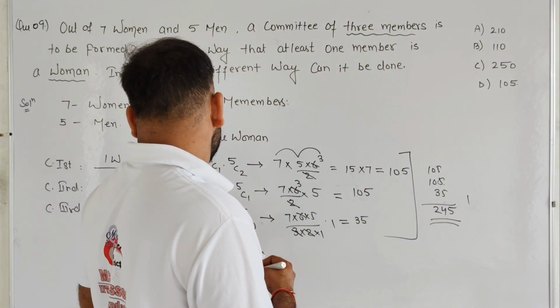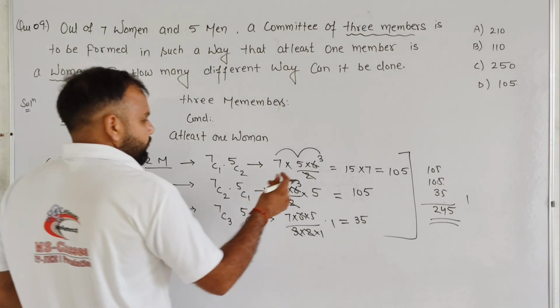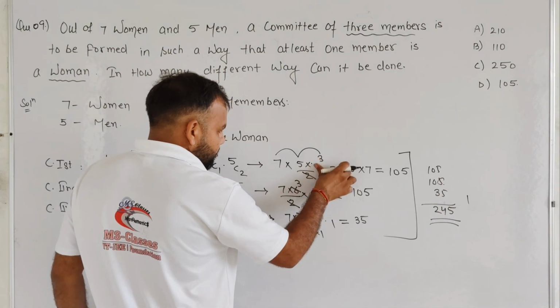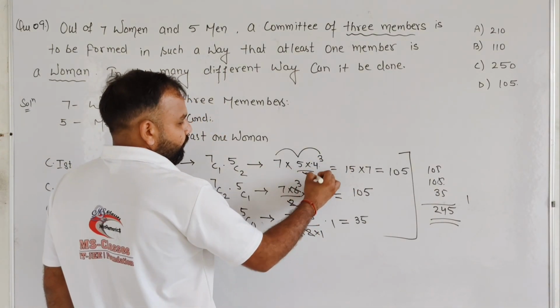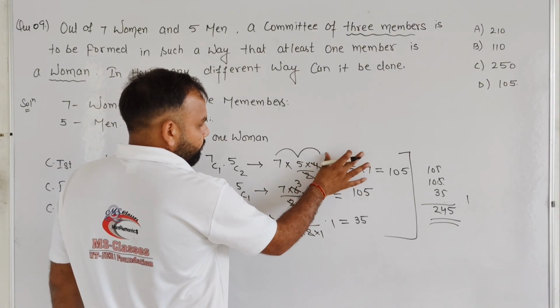I think there is a mistake. I will check. 1 minute. Student, sorry, there is a mistake. That is not 5 into 6. It will become 5 into 4.